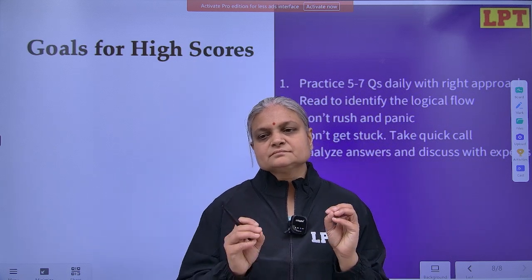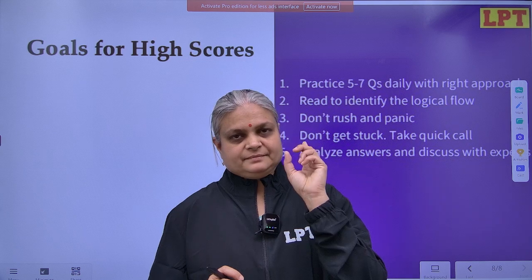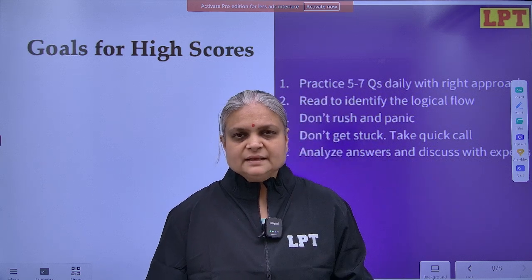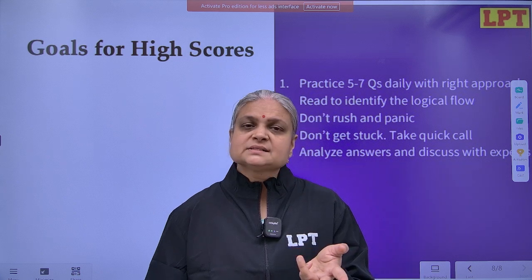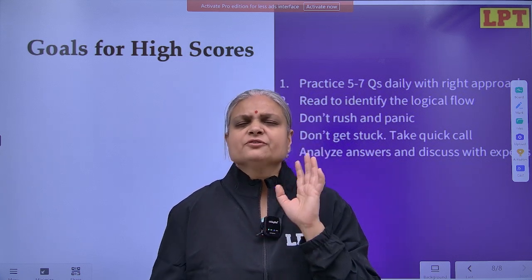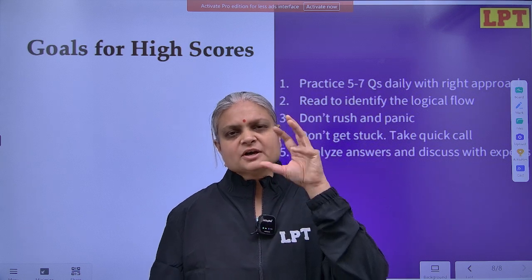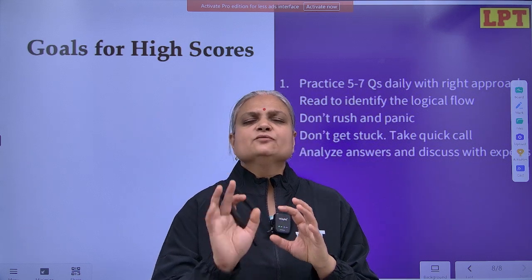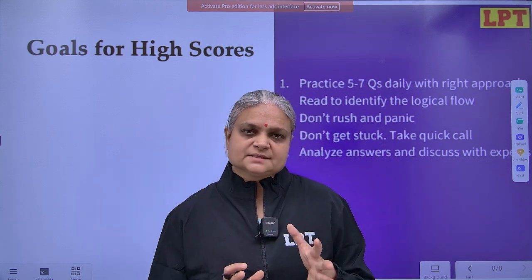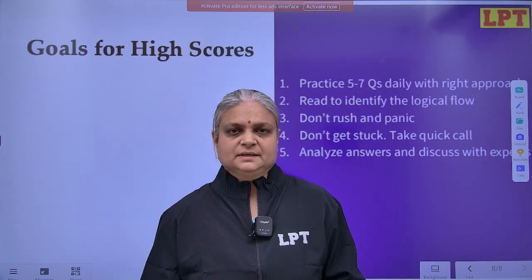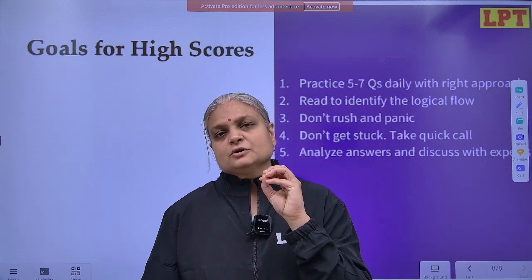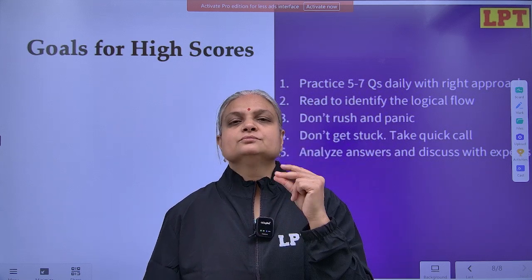Okay. Third is, obviously, you should not read superficially, you should not panic and read very quickly, but more important is you should not get stuck in solving any parajumble. Read it for 2 times. If you are not getting the crux of it, or if you are not getting the theme of it, topic of it, then whatever comes to your mind, make a sequence and move on. There are 5 parajumbles. Every parajumble is not doable. There are some parajumbles which are killers, time killers. So obviously you should be smart enough to move on.